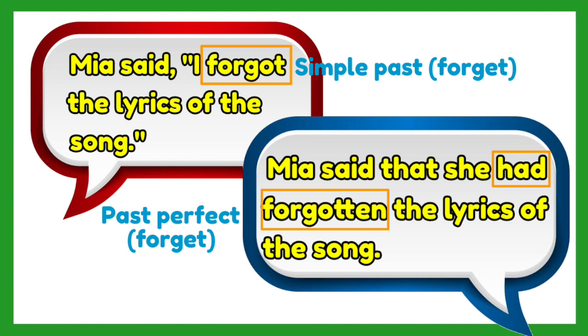Another thing to take note is the change in the pronoun. The pronoun I in the direct speech is changed into she, since it refers to the person who said the statement, which is Mia, and Mia is a girl or female.